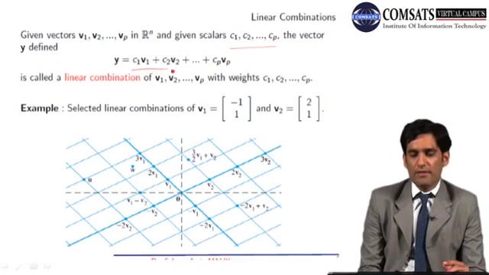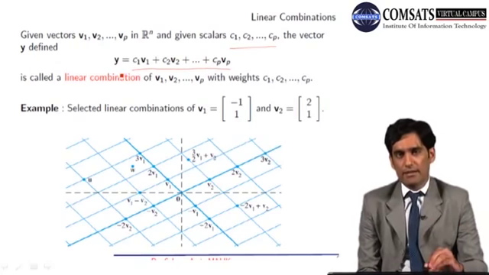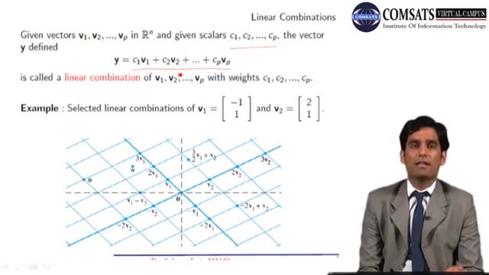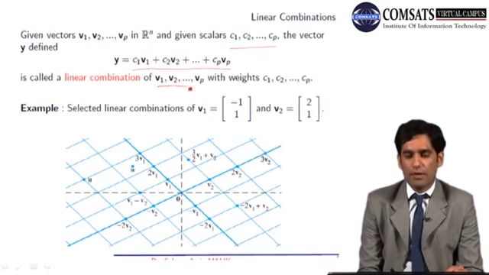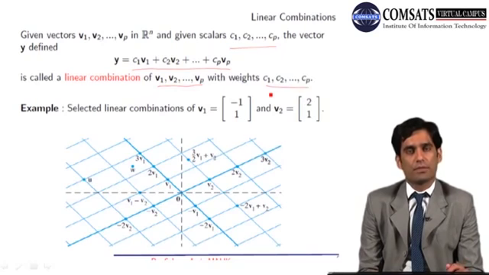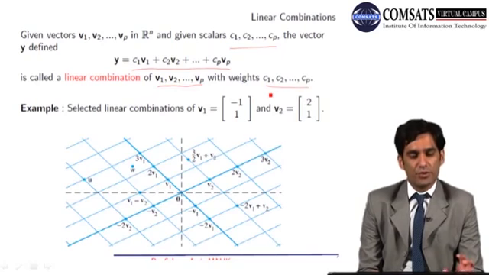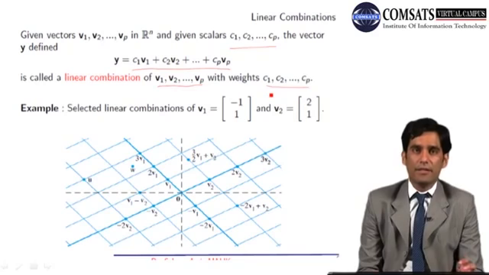So this new vector, which has been formed by multiplying each vector by a scalar and adding, is known as a linear combination of vectors v1, v2, up to vp with weights c1, c2, so on and so forth, cp. So this is the general definition of linear combination of any number of given vectors.